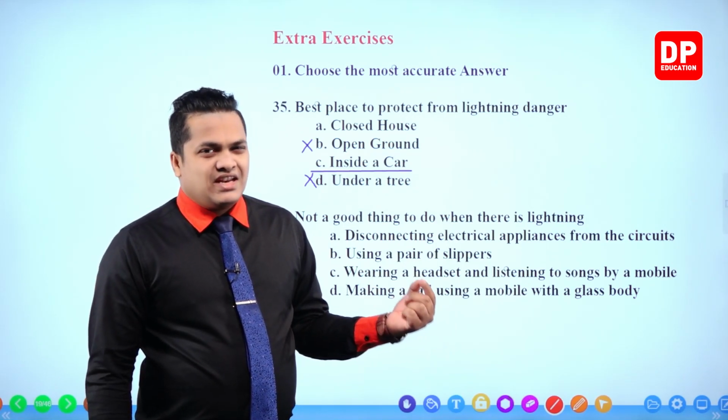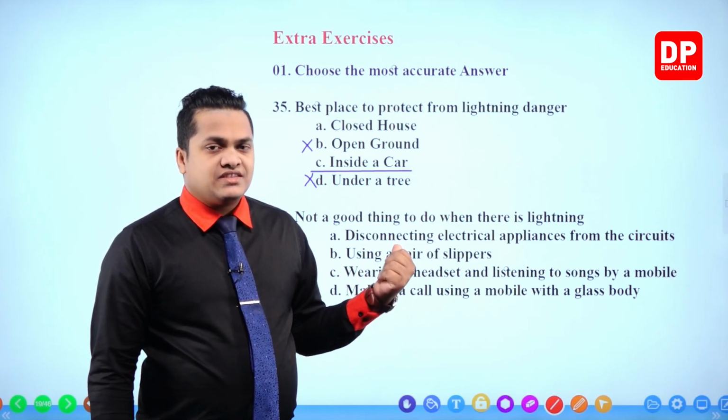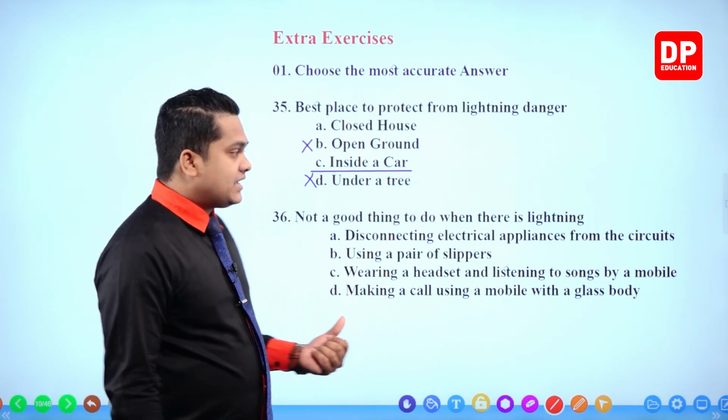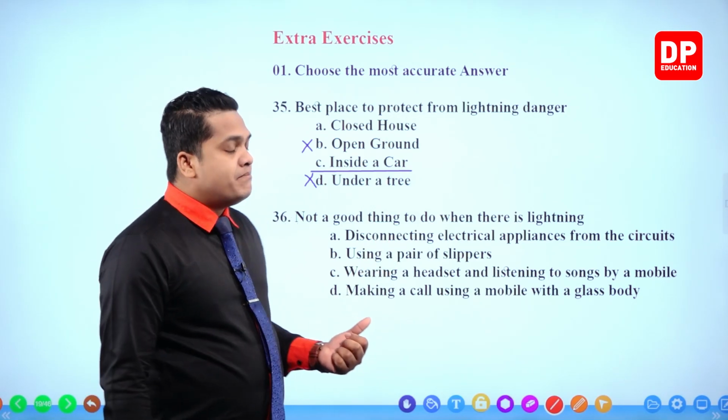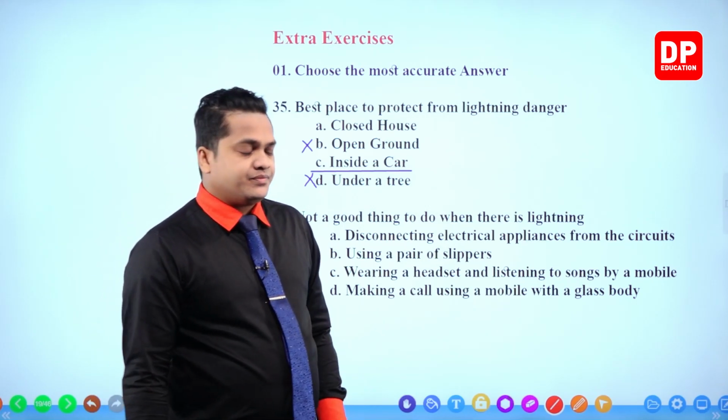There's a very low probability. However, it can happen, but inside a car, at least that will not happen. So inside a car would be the best place to be during a lightning condition.